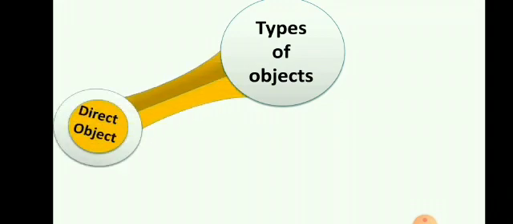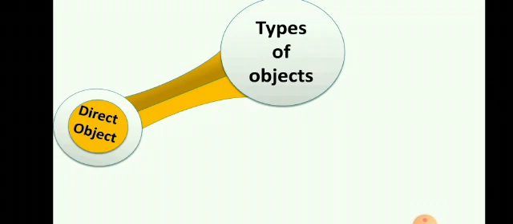So now we have discussed transitive and intransitive. Now we will discuss the types of object also. We discussed that the verb that requires an object is transitive, and the verb that doesn't require an object is intransitive. Now there are two types of objects, direct object and indirect object. So let us discuss that.